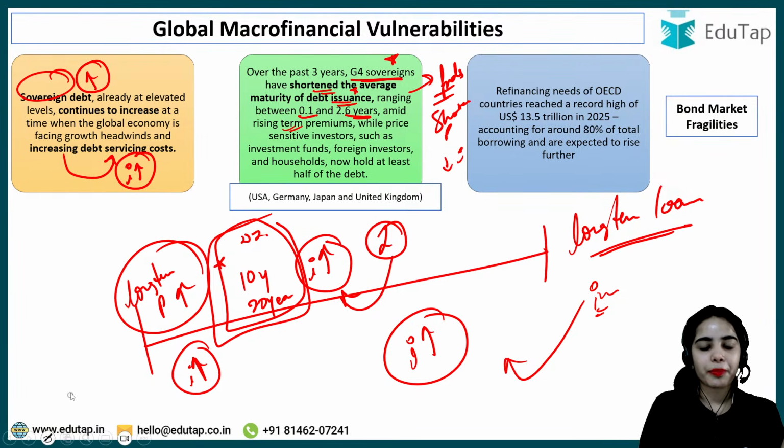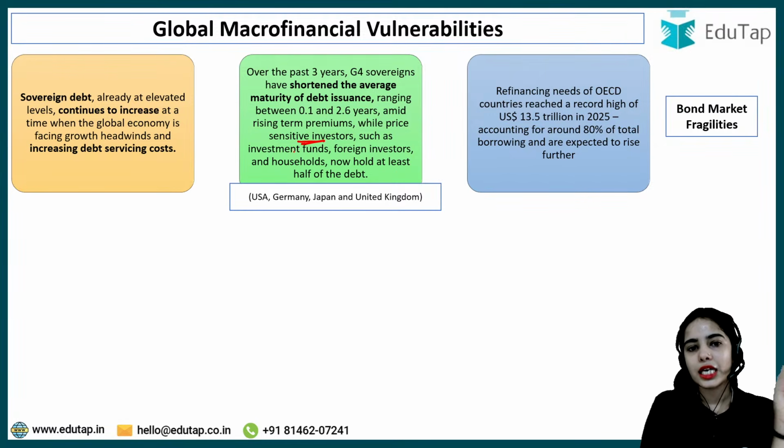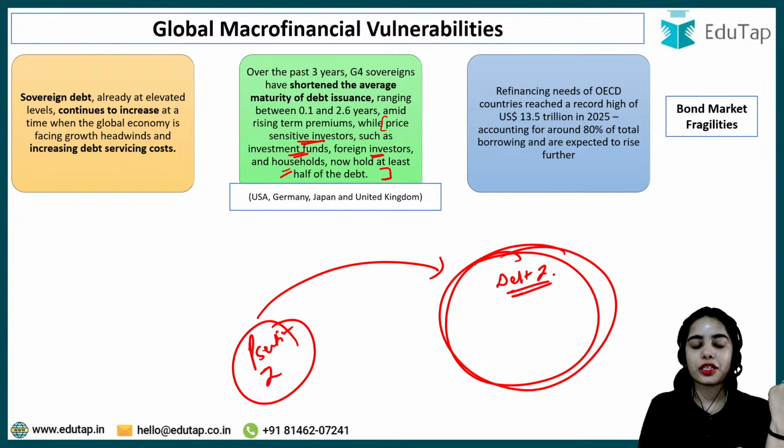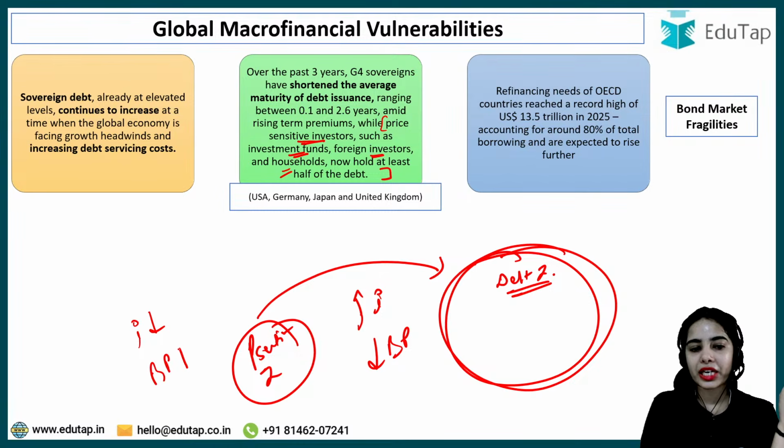Also, price sensitive investors such as investment funds, foreign investors, and households now hold at least half of the debt at the global level. As soon as the interest rate increases, the bond price decreases, and when the interest rate decreases, the bond price increases.